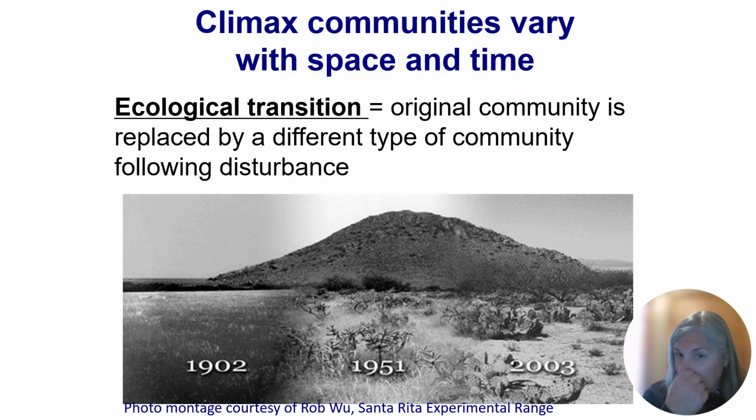These photos are from southwest Arizona in an experimental range called the Santa Rita Experimental Range. It's just south of Tucson, Arizona. In the early 1900s, people came out west and they were very surprised to see this very luscious desert grassland system. So they had this great idea of, let's bring lots of cows out here to graze. It's amazing, all these grasses.